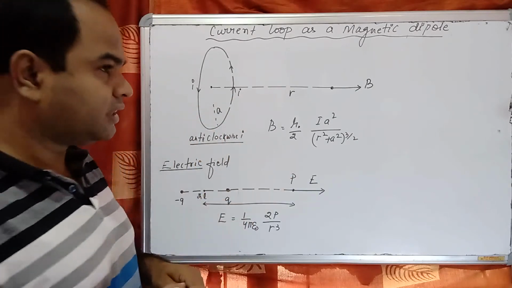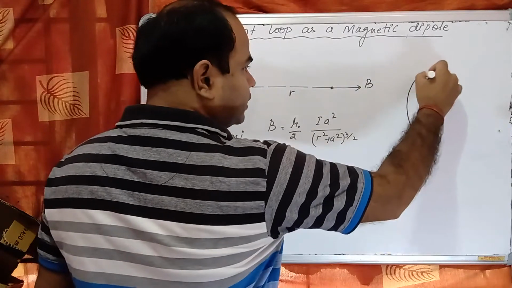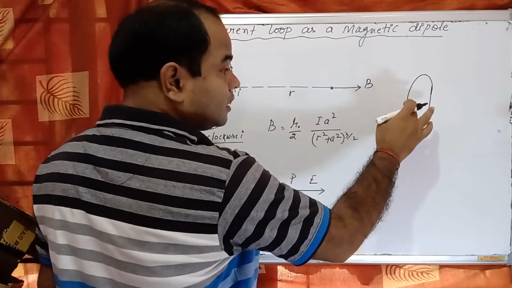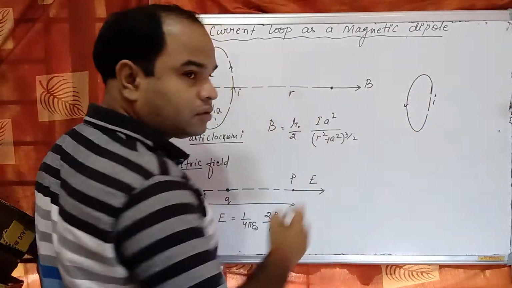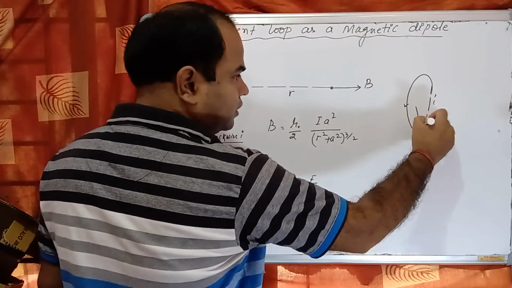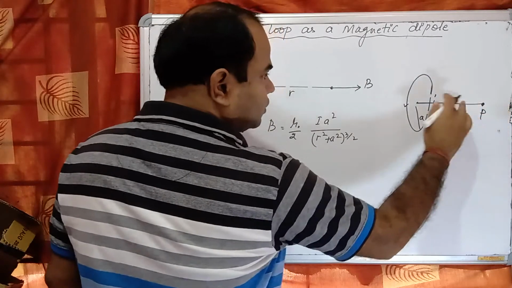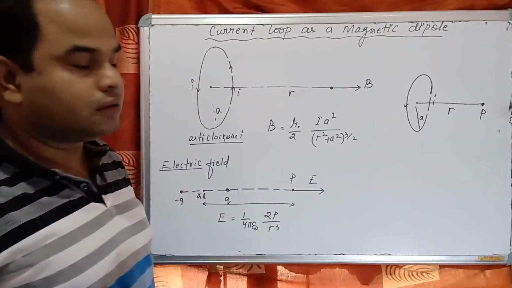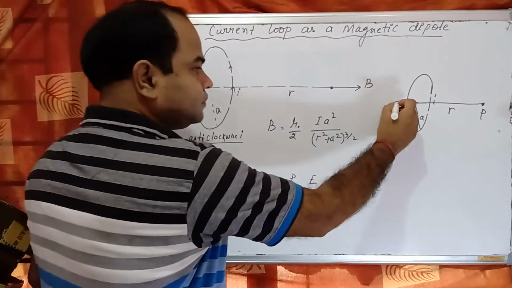We have taken a circular current carrying conductor, carrying current in anti-clockwise direction. Let the radius be a. Let us consider a point P, which is r distance from the center.